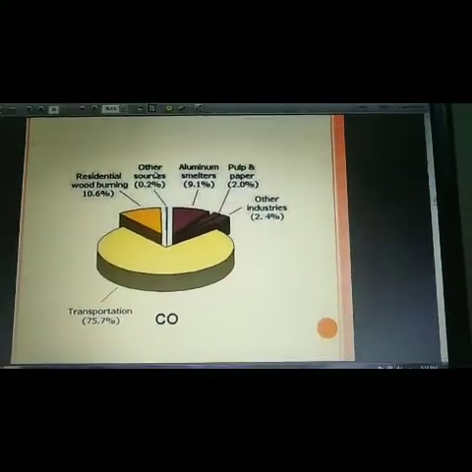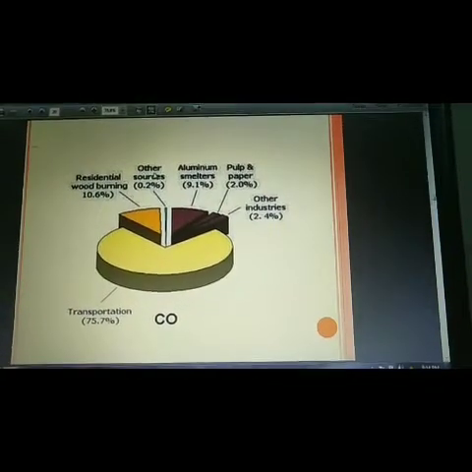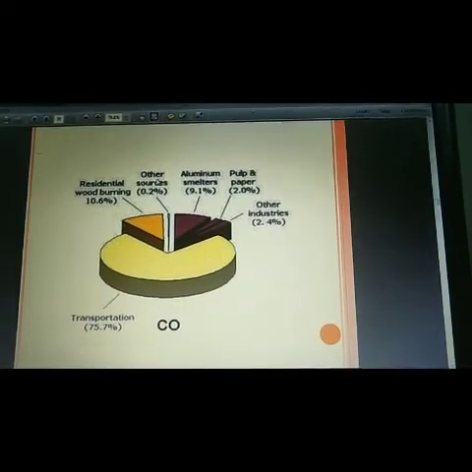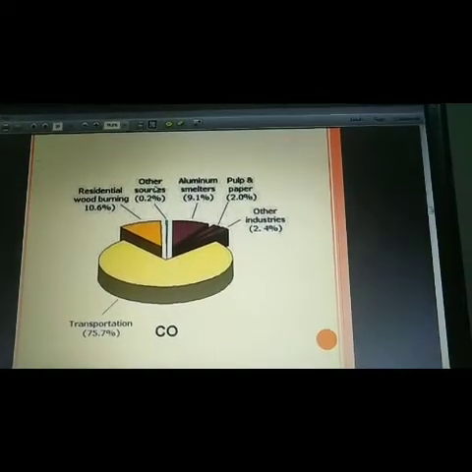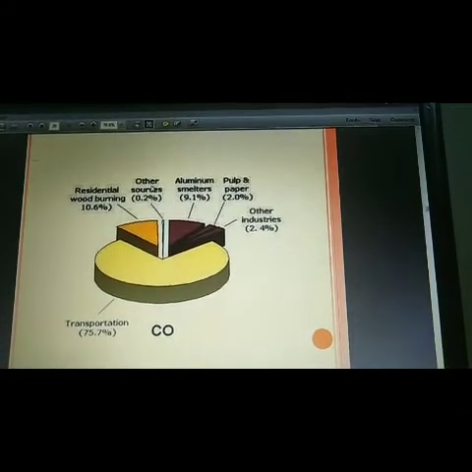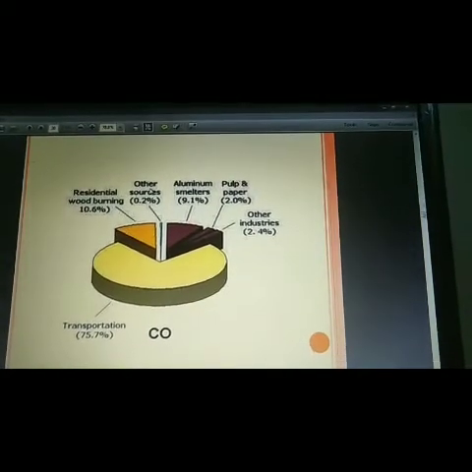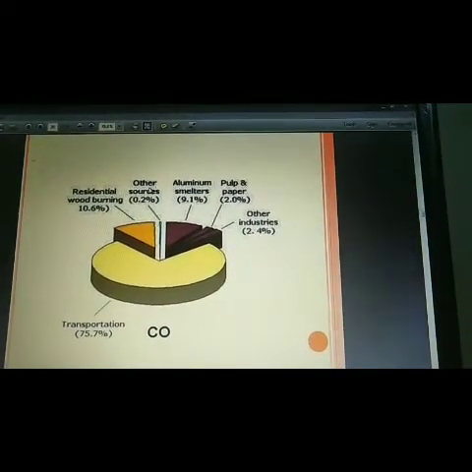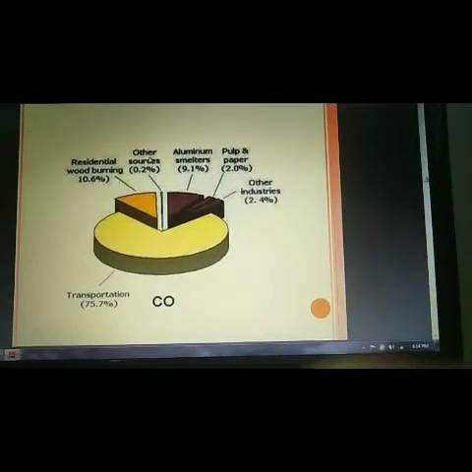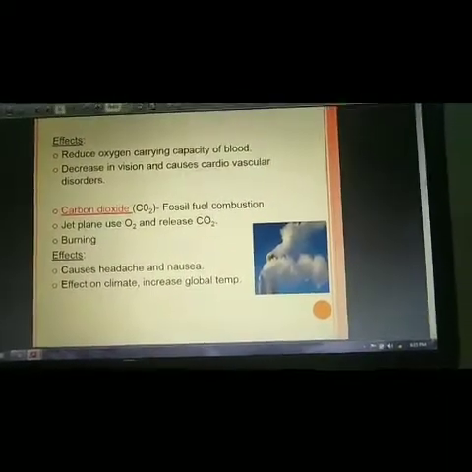From this graphical representation you can see where carbon monoxide is produced and in what concentration it goes to the atmosphere. Residential wood burning causes 10.6%, other sources 0.2%, aluminum smelters 9.1%, pulp and paper 2.0%, other industries 2.4%, and the highest is transportation, at 75.7%.